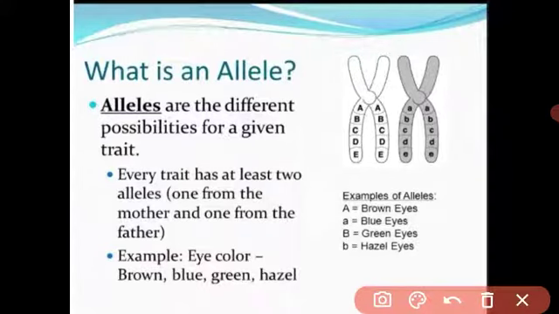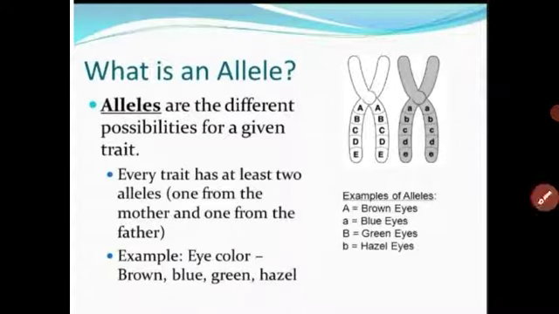Allele is the alternative form of a gene because every offspring is made from the fusion of male and female gametes. So every offspring contains two sets of genes. Got it? And this is called the allele. Did you understand what is meant by allele?